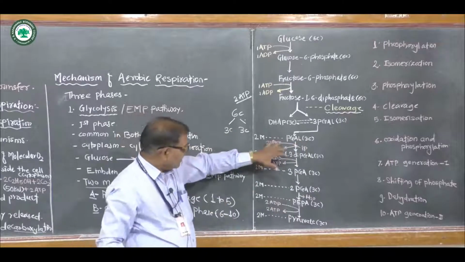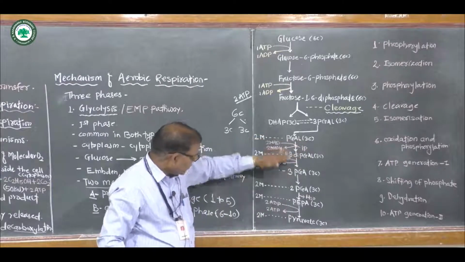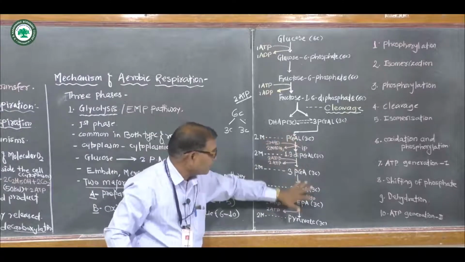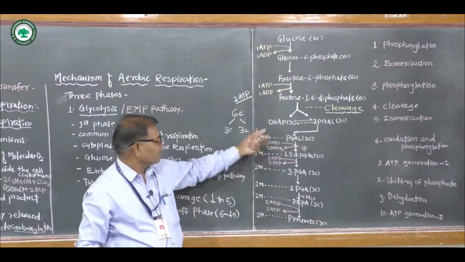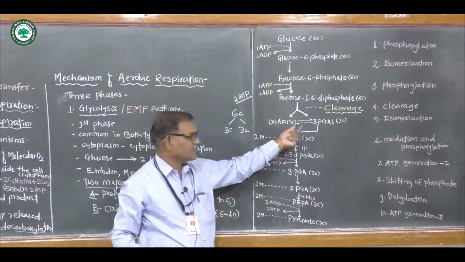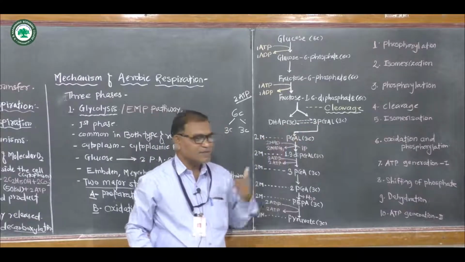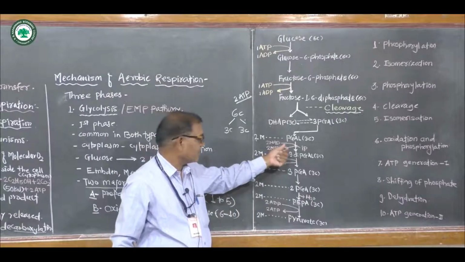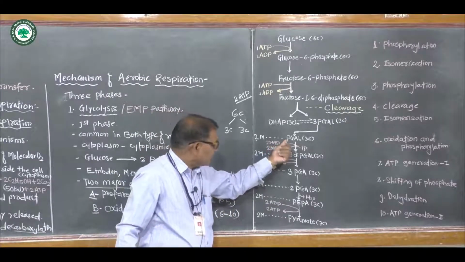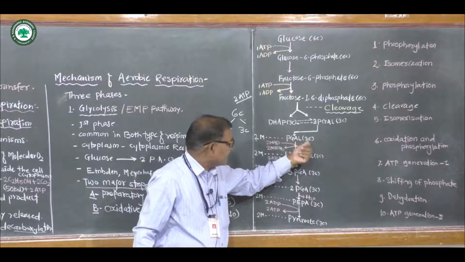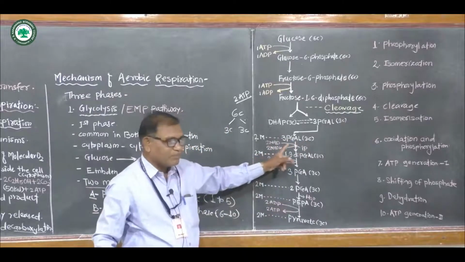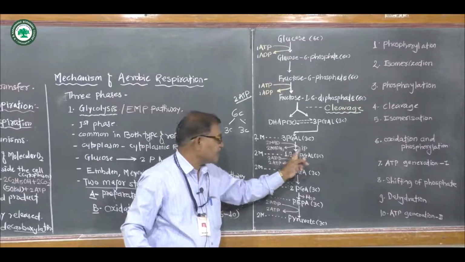Now in this step, 2 molecules of organic compounds are also formed, because dihydroxyacetone phosphate is converted to 3-phosphoglyceraldehyde. Okay, these are the 2 molecules of phosphoglyceraldehyde formed. Then 3-phosphoglyceraldehyde is further broken down by oxidation